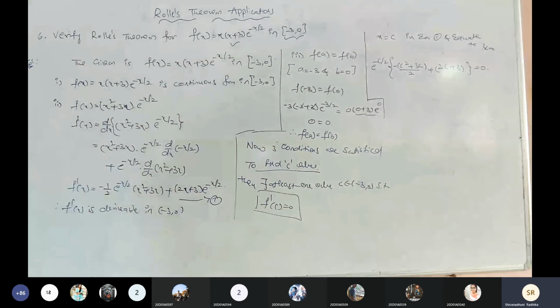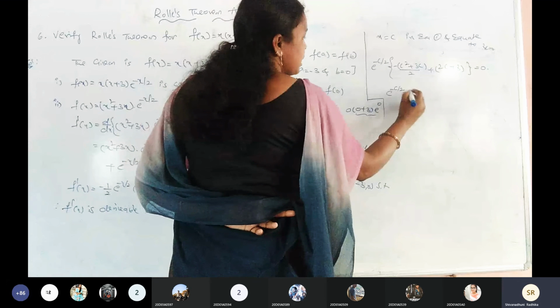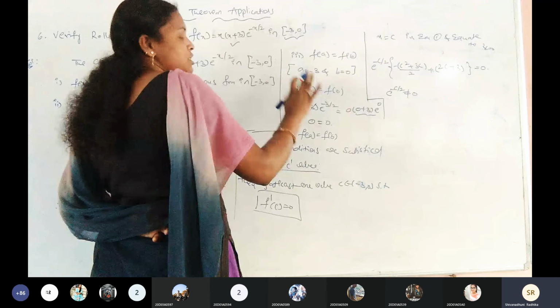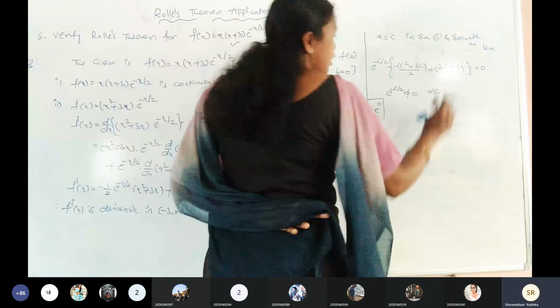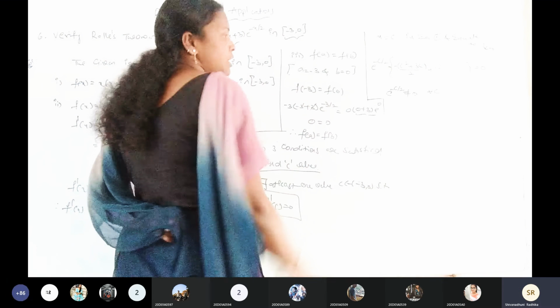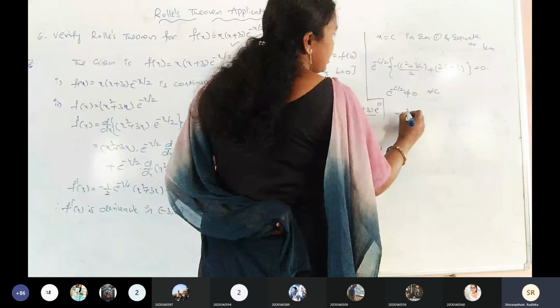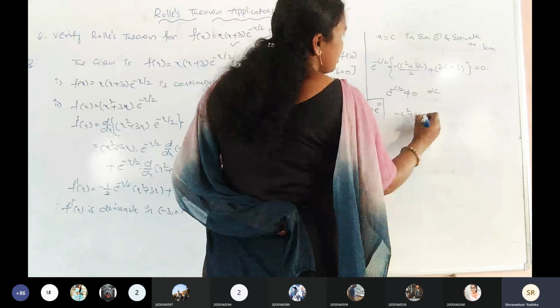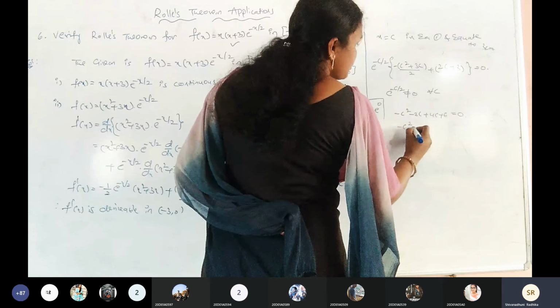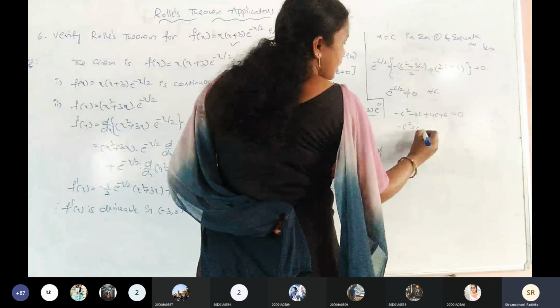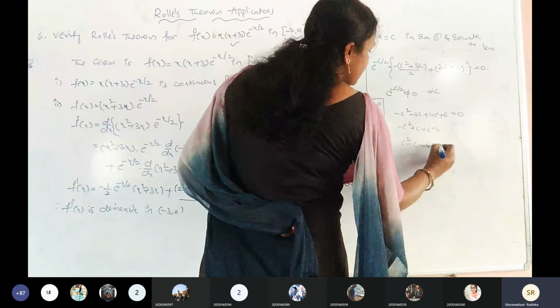Right? Now in this, e power of minus c by 2 is not equals to 0. That is the condition. The exponential function is not equals to 0. For any value of c, we are not getting the 0. Is it clear? The remaining part is this one. So here, taking the common, minus c square plus 3 into 4c plus 6, so that is equals to 0. Is it clear? Now this is minus c square plus 4c minus 3c plus c plus 6 equals to 0. Again c square minus c minus 6 equals to 0.